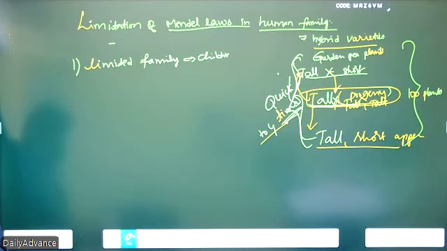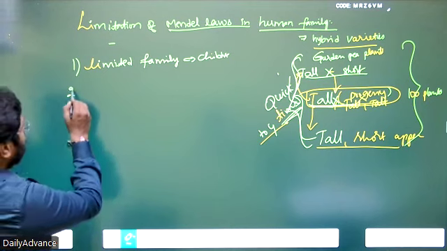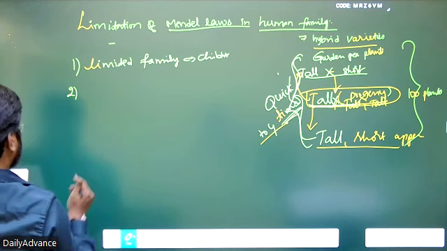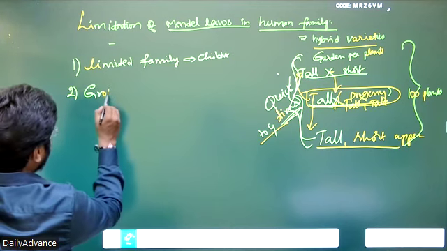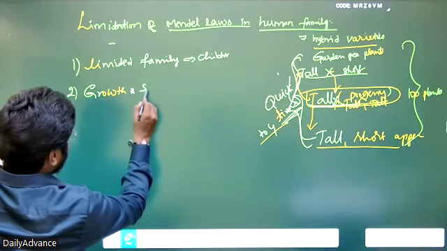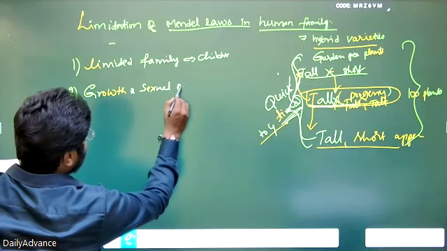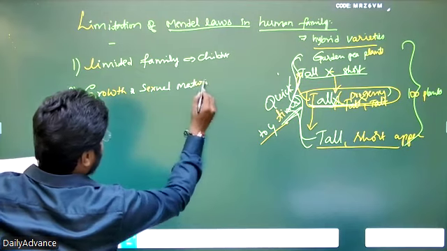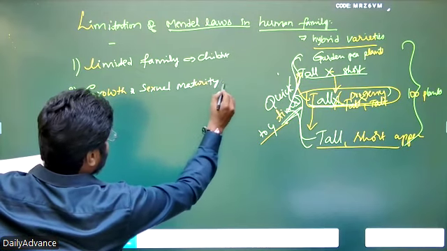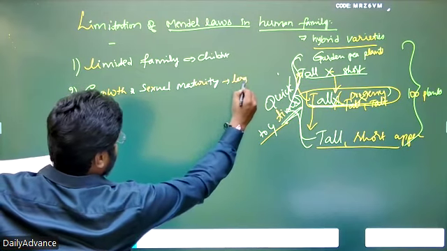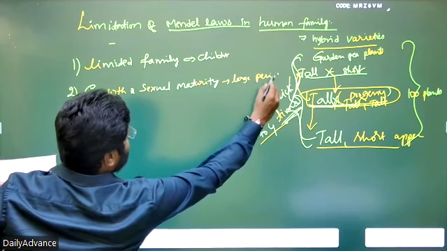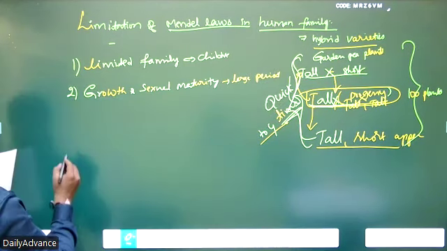Second is growth and sexual maturity: the offspring take a lot of time, a large period, whereas in plants they grow in 2 months and are ready again for cross fertilization.